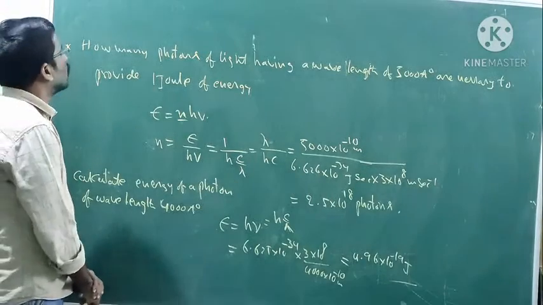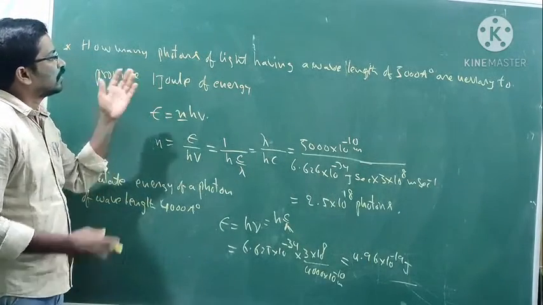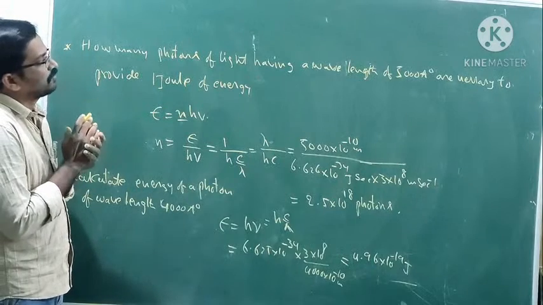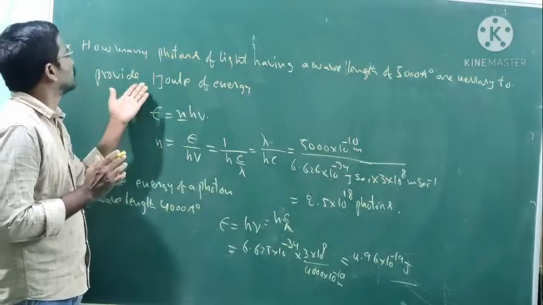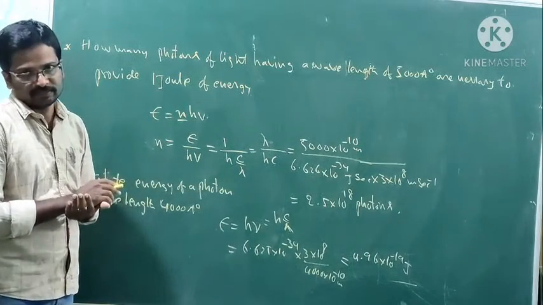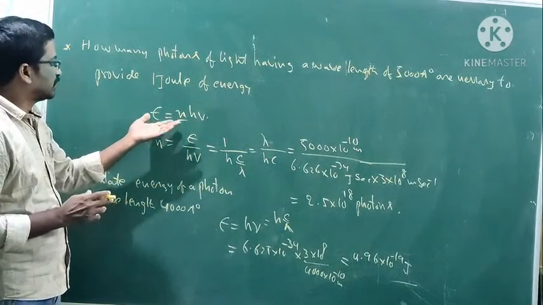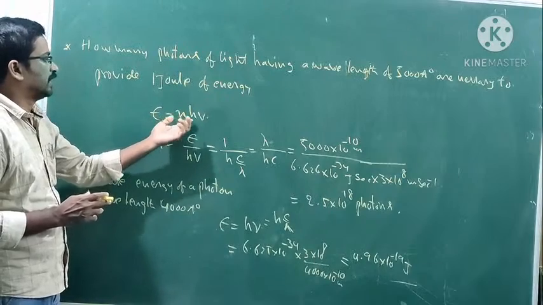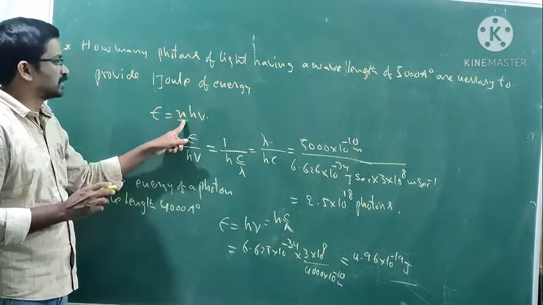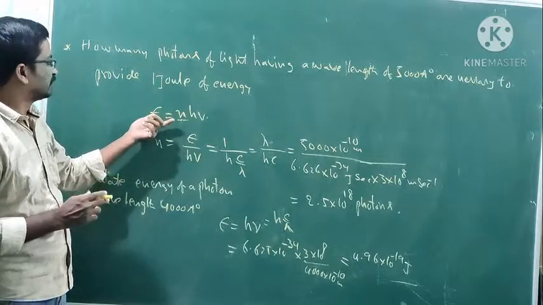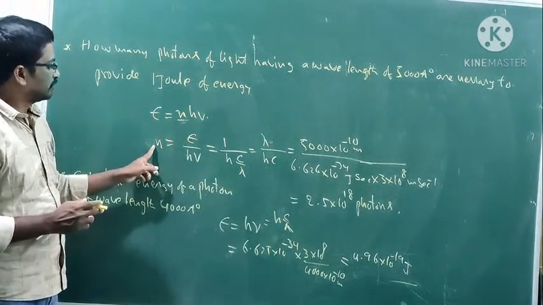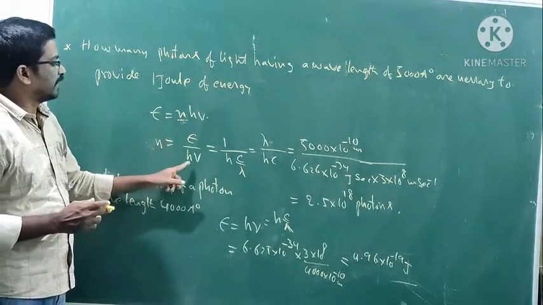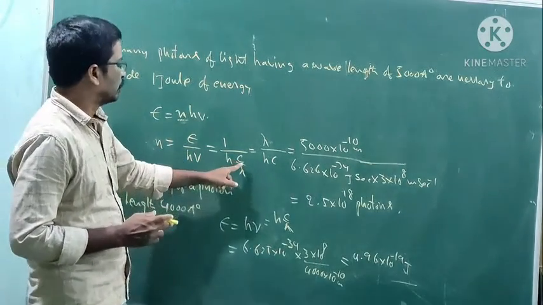Okay, you can use E is equal to n h nu. They ask for the number of photons. The energy is given, and n is required. n is equal to E by h nu.